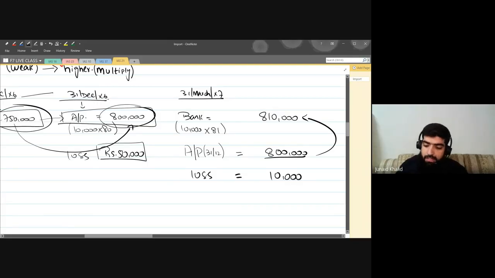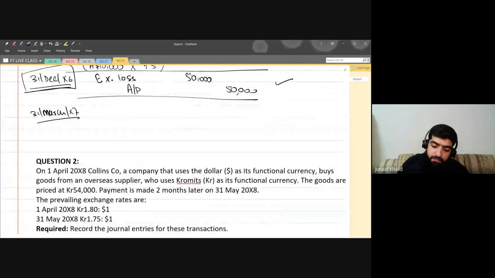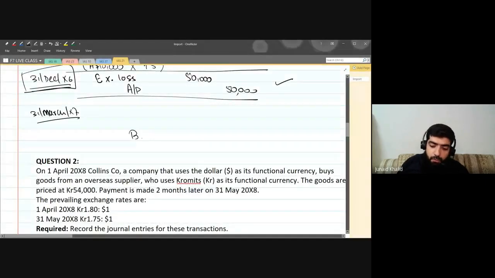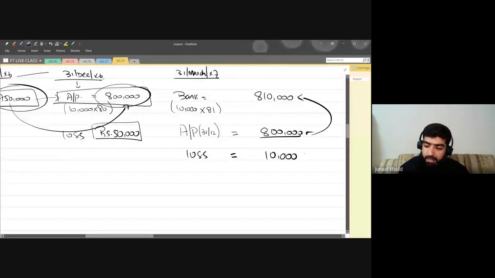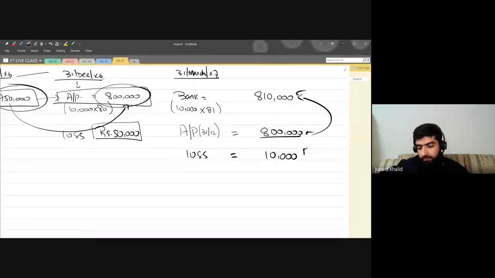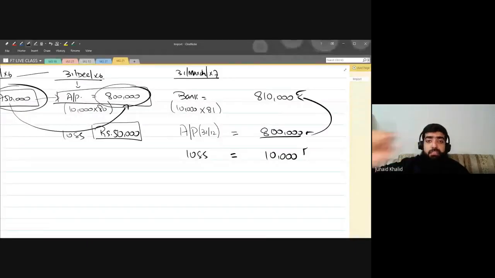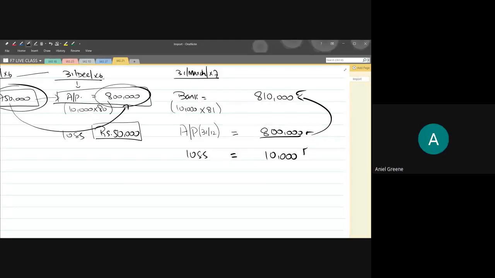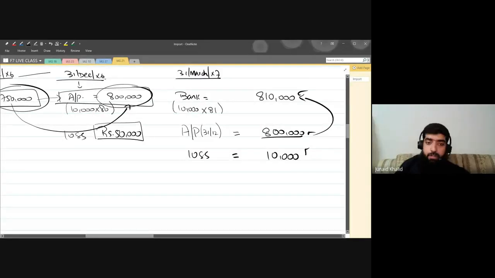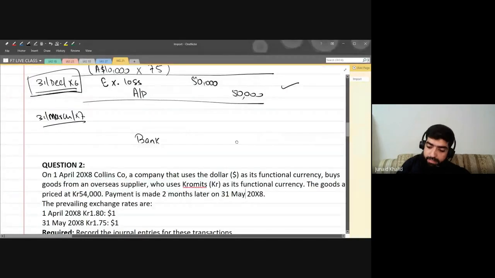Now let's try to recognize the entry. What amount have we paid to the supplier: 800,000, 10,000, or 810,000? 810,000. So the bank will be credited with the amount of 810,000.